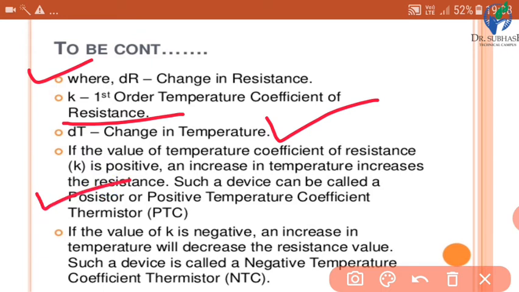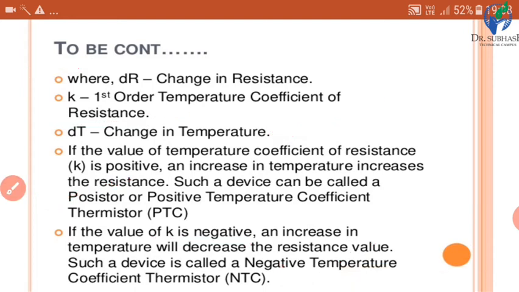Now, what is NTC? If the value of k is negative, an increase in temperature will decrease the resistance value. Such a device is called a negative temperature coefficient thermistor. So these are the two types of thermistors.